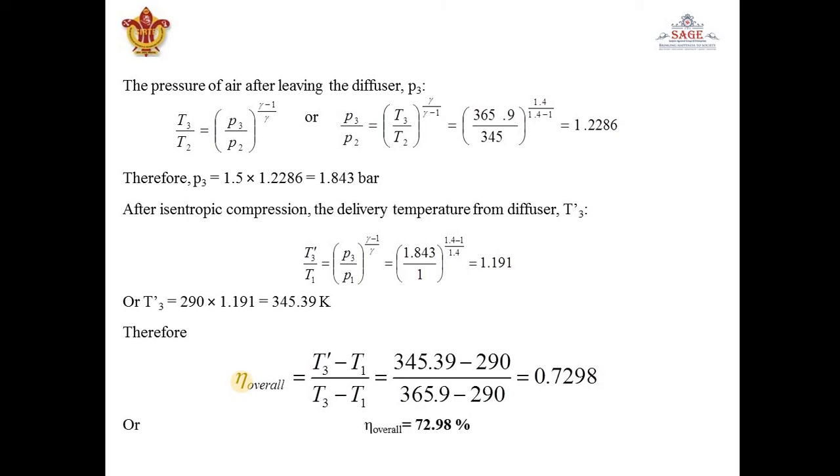Okay, so if it is asking overall efficiency, we have to apply the formula between point 1 and point 3. Point 1 is inlet of impeller, point 2 is outlet of impeller and inlet of diffuser, and point 3 is outlet of diffuser. So this is a very simple problem. This kind of problem only comes in the exam.